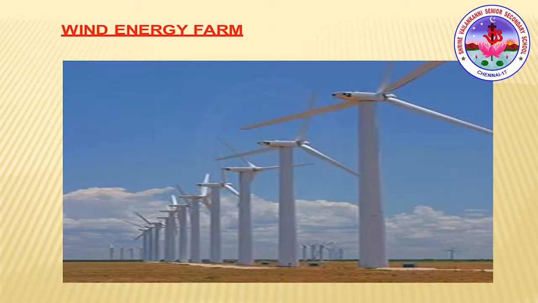And the wind energy farm, in which way are we getting electricity? When the blowing wind strikes across the blades of the windmill, it exerts a force which rotates its blades. And the rotatory motion is used to turn the turbines of the electric generator, which then generates the electricity. In that way only we are producing the electricity, right?